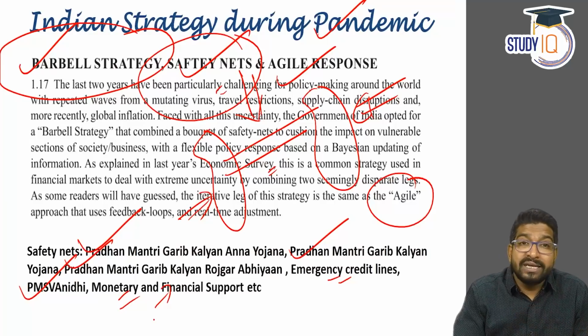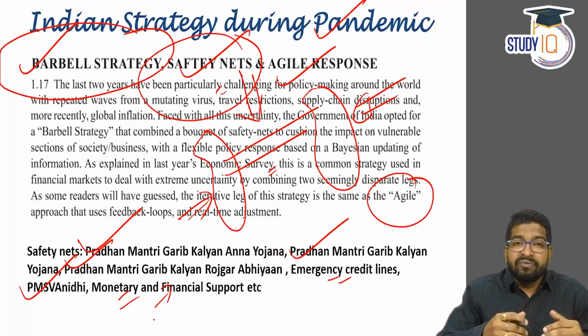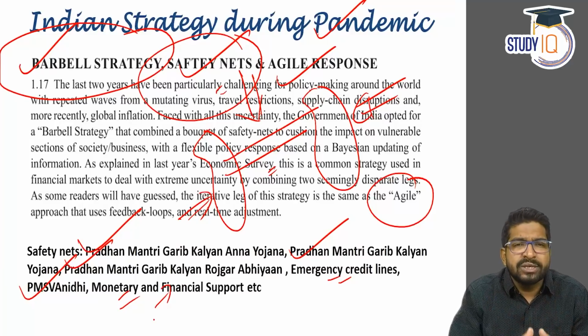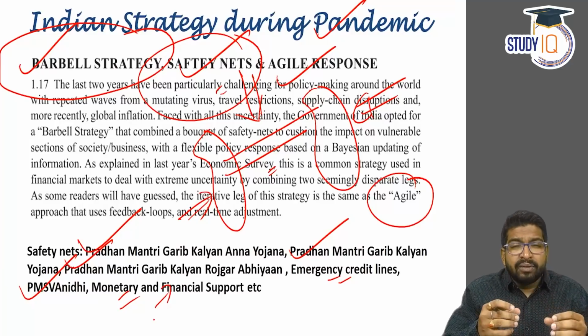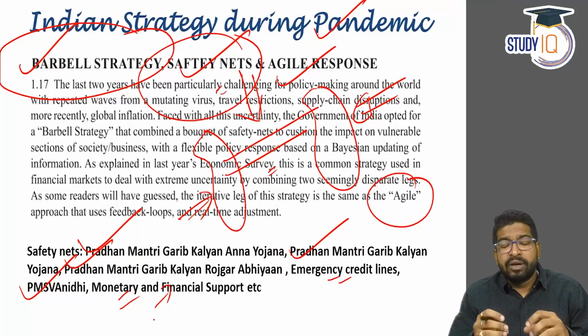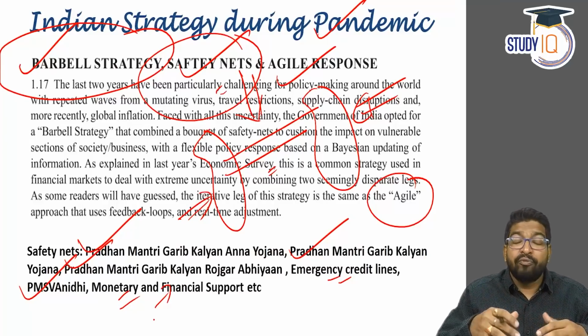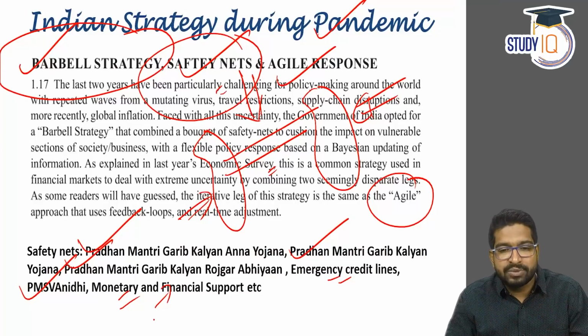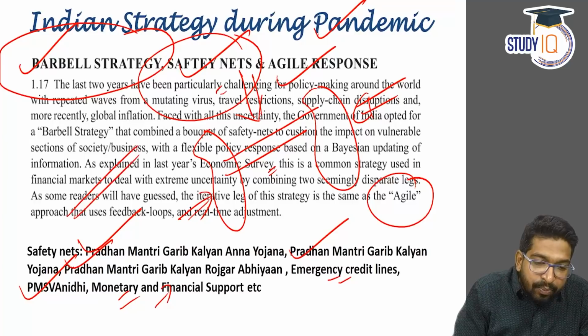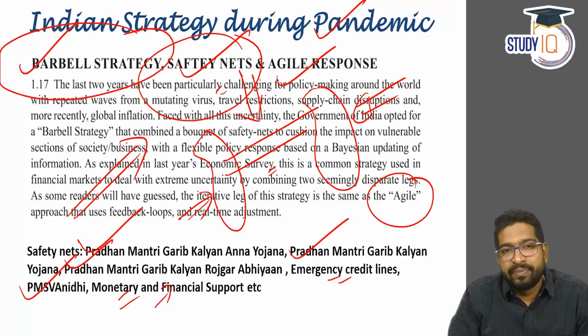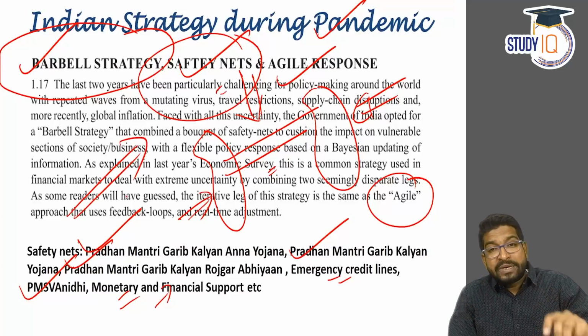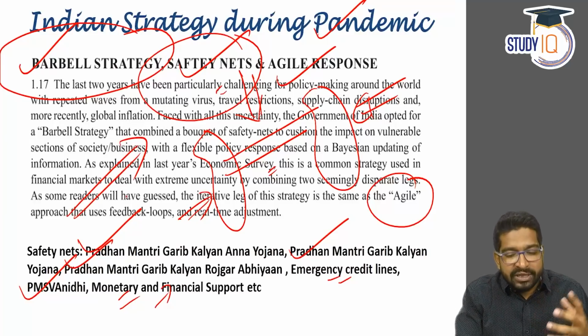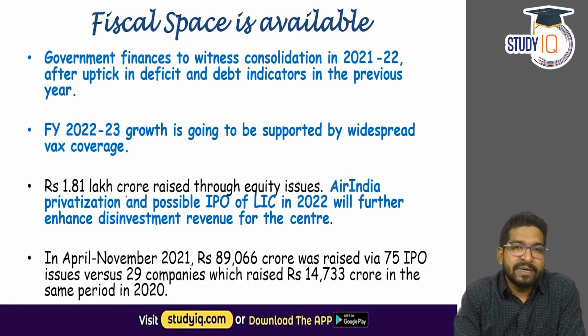Now, this was the strategy. Again, a barbell strategy, where they went for spending more and more, giving to the vulnerable sections, so that India will have liquidity and there would be money available for spending, for business, for other activities, for consumption, so that we can get some positive outlook for the economy. Right? Now, what the economic survey says is, despite doing all this, we are in a very good fiscal space.